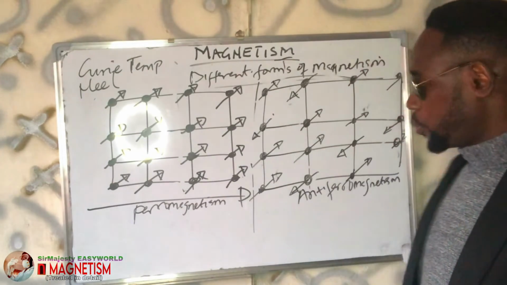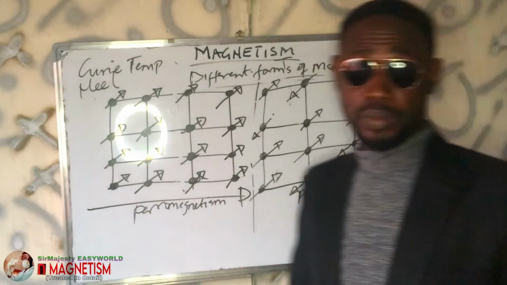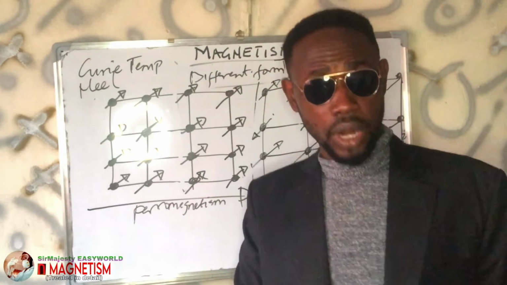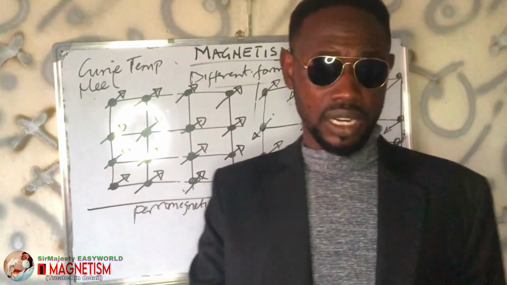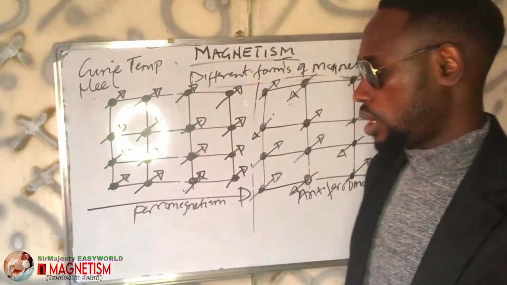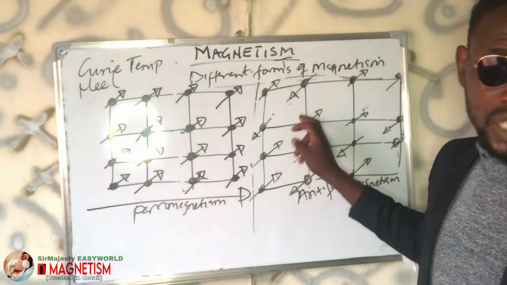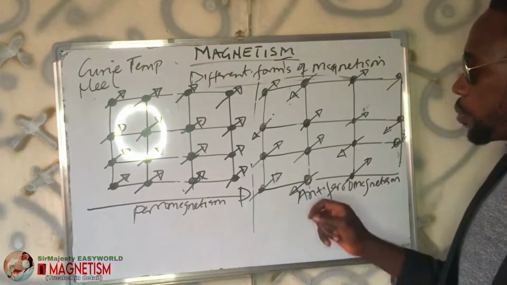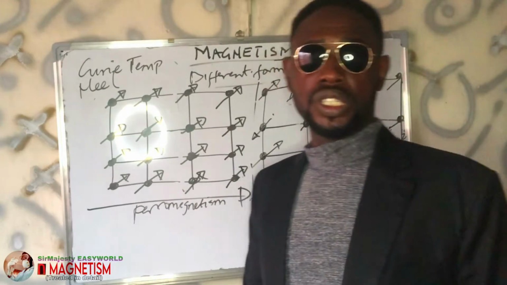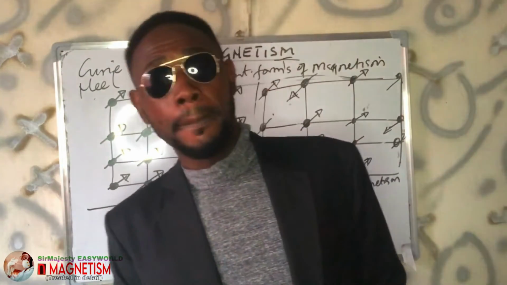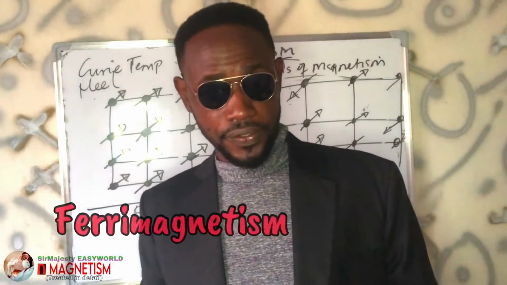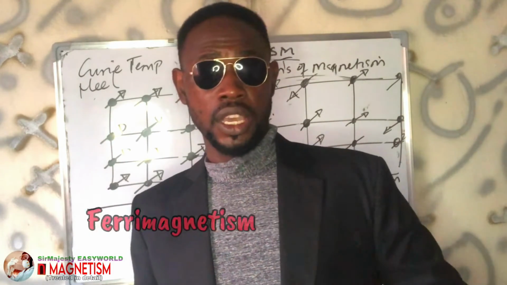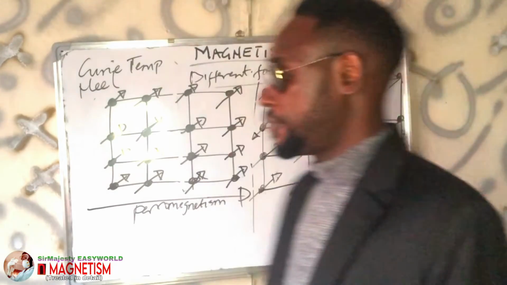Okay? Now we are done with antiferromagnetism. They are not attracted to magnets below that Néel temperature. But above the Néel temperature, they are attracted to what? Magnets. Okay? And they cannot be used as permanent what? Magnets in this form. Now we move over to the next form, which should be the last form of magnetism, ferrimagnetism.